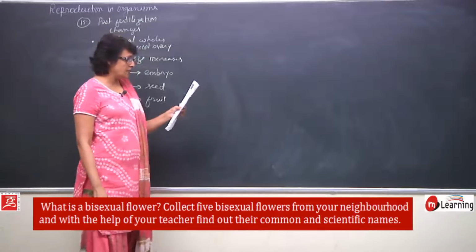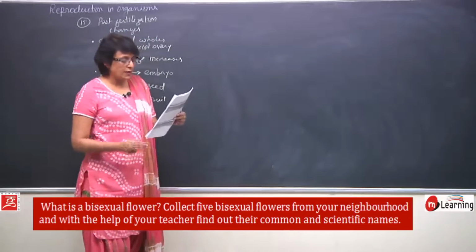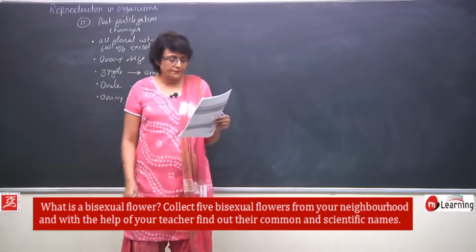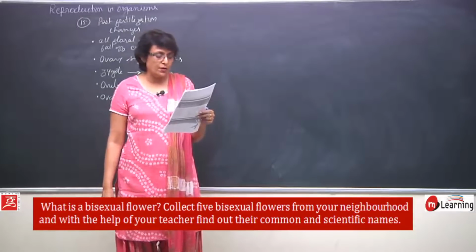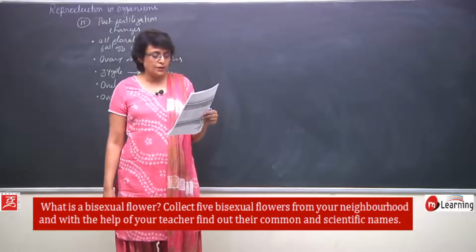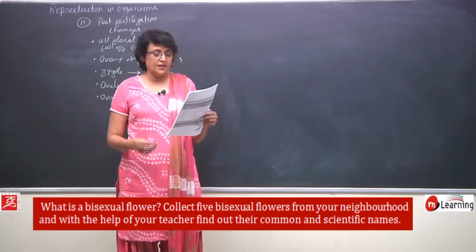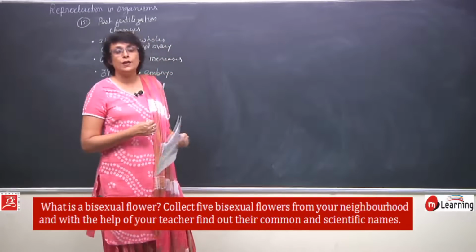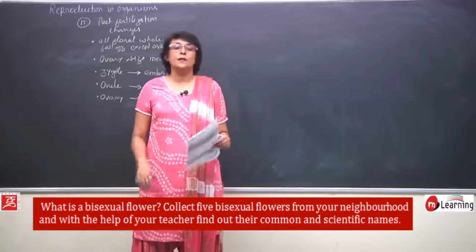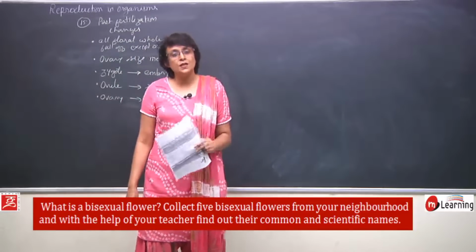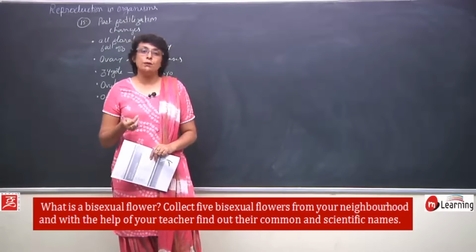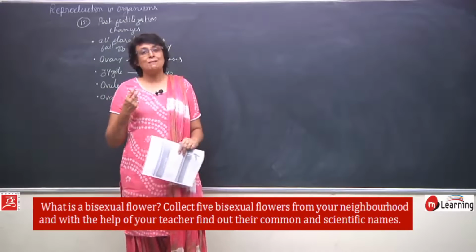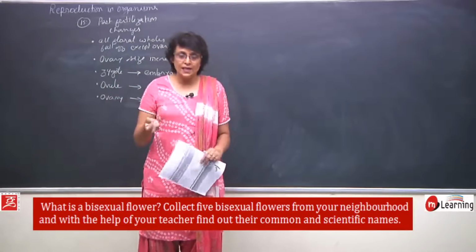16th question is, what is a bisexual flower? Collect 5 bisexual flowers from your neighborhood and with the help of your teacher find out their common and scientific names. Now, you can look around yourselves. Most of the flowers which we see, they are bisexual. That means one flower has both the reproductive structures, that is pistil and stamen.